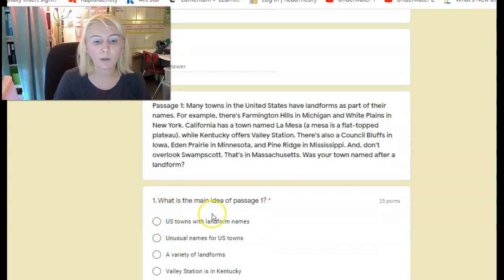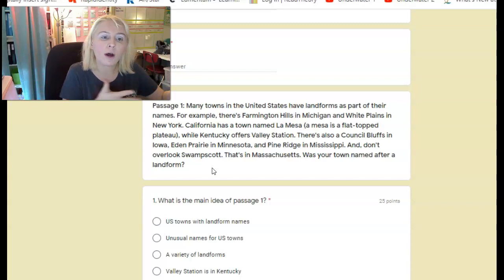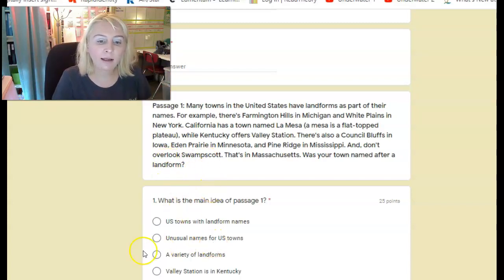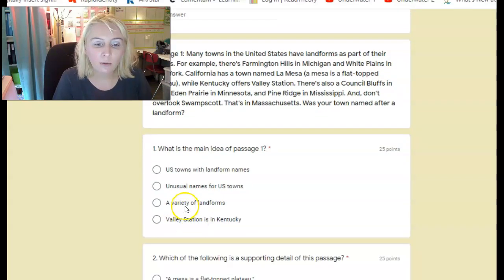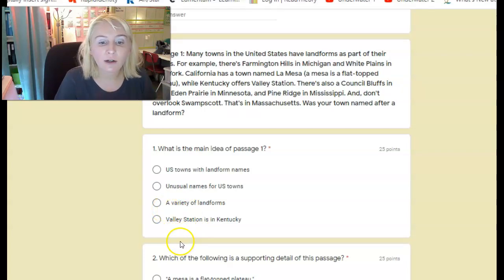All right, number 1. What is the main idea of this passage? So most of these sentences in this paragraph were working together to prove what? Get what point across to us? Convey what to us? Were they trying to convey that U.S. towns with landform names, that there's towns with those names? Was it trying to get across to us that there are unusual names for U.S. towns? Was it trying to get across to us that there's a variety of landforms? Or was it trying to get across to us that Valley Station is in Kentucky?